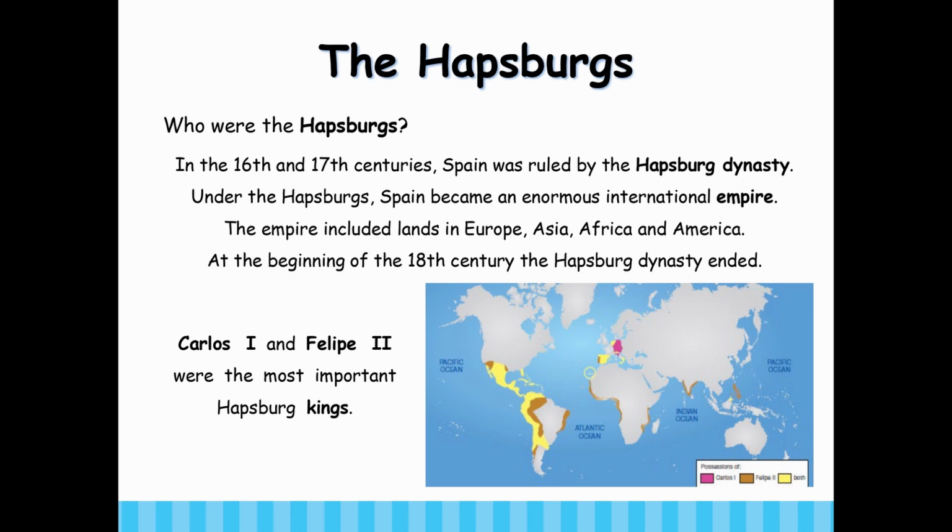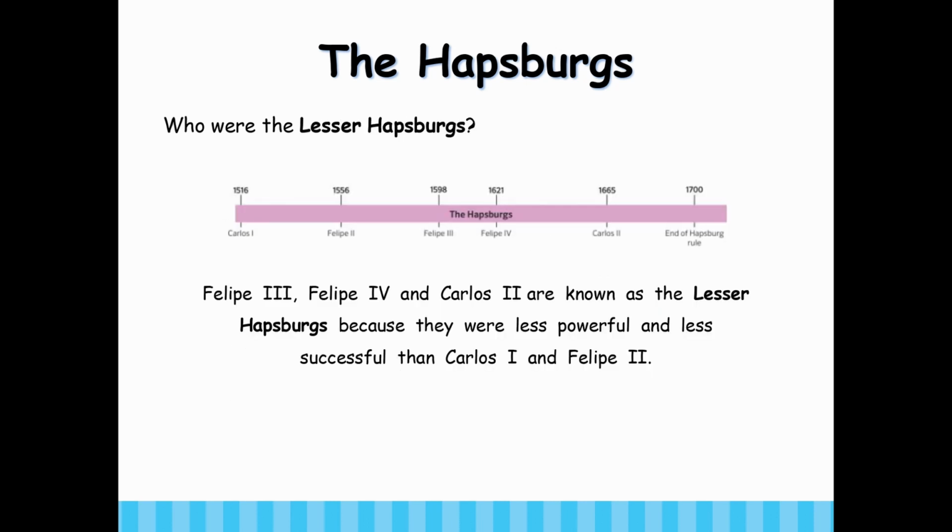Carlos I and Felipe II were the most important Habsburg kings. Who were the lesser Habsburgs? Felipe III, Felipe IV, and Carlos II are known as the Lesser Habsburgs because they were less powerful and less successful than Carlos I and Felipe II.